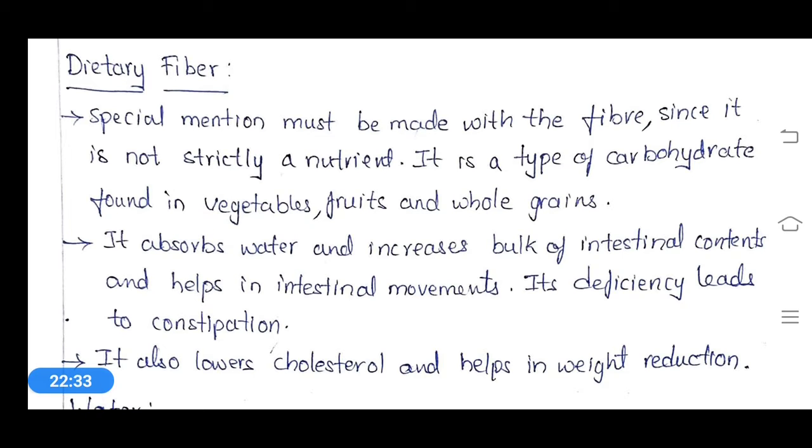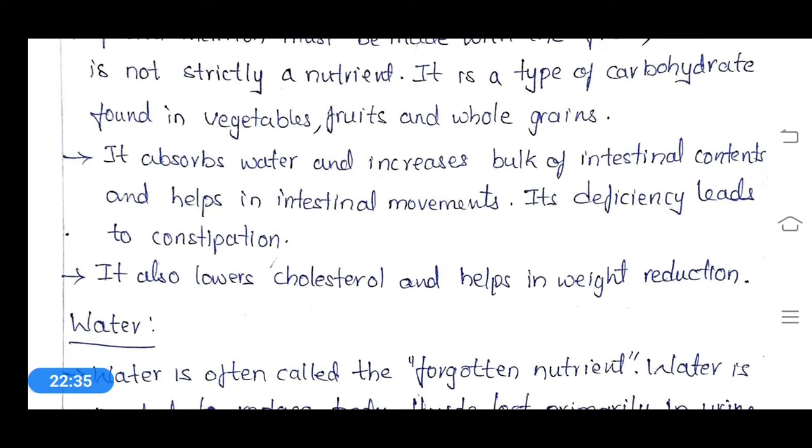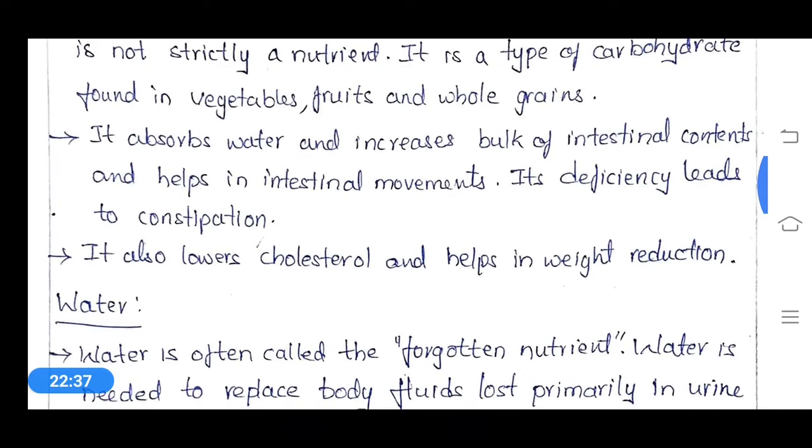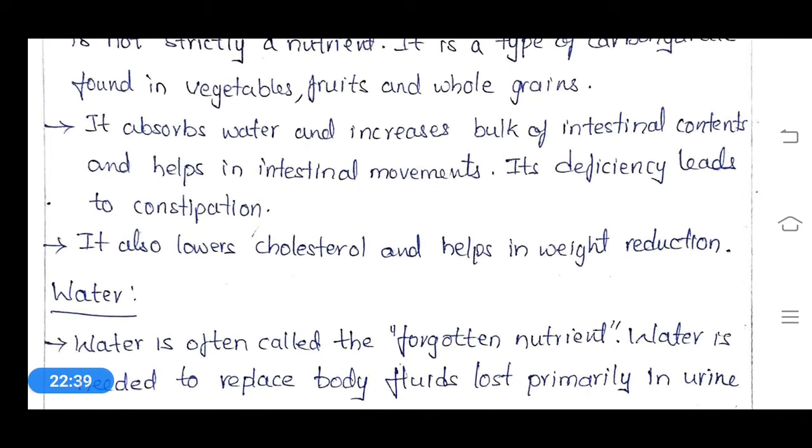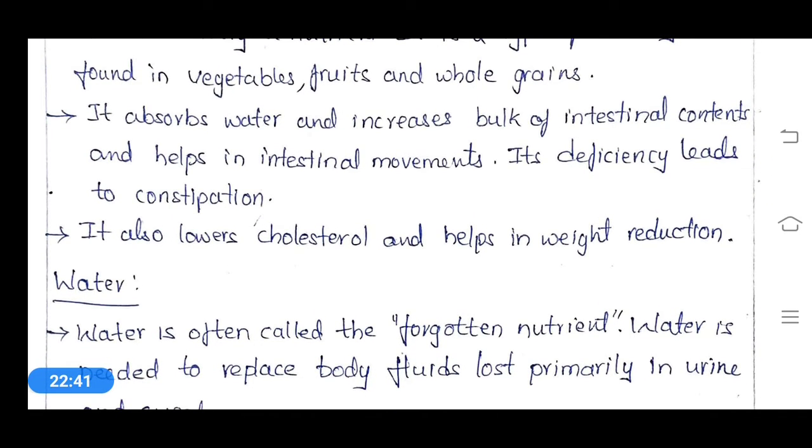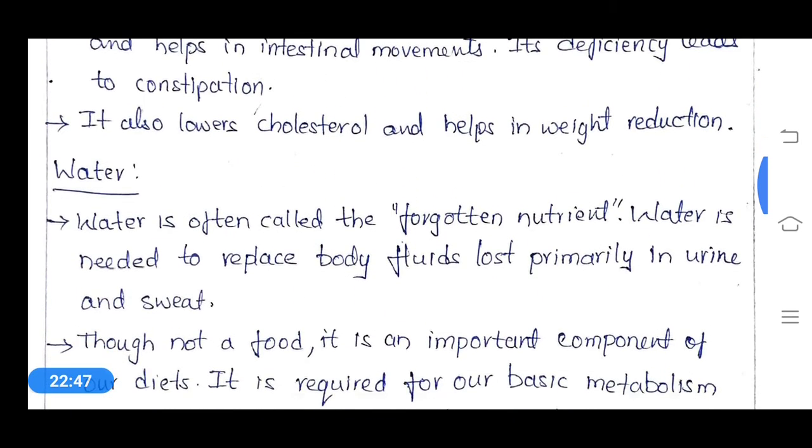Constipation is a condition in which there is no proper excretion of food materials. It also lowers cholesterol and helps in weight reduction. So this is also an important component that we should balance with our diet.